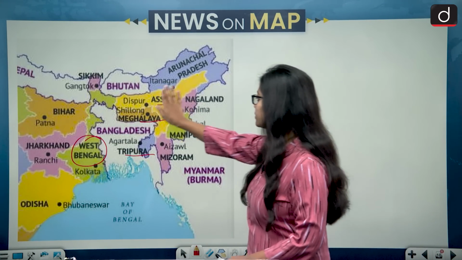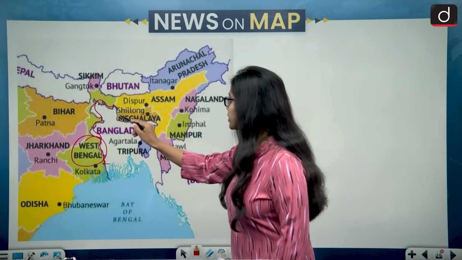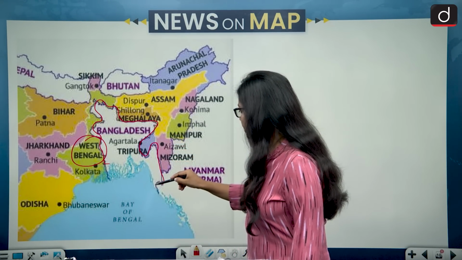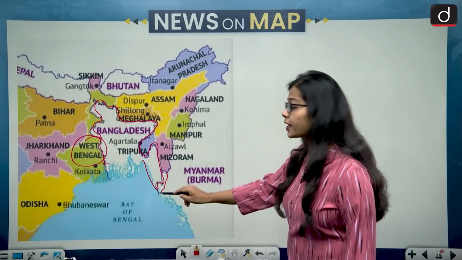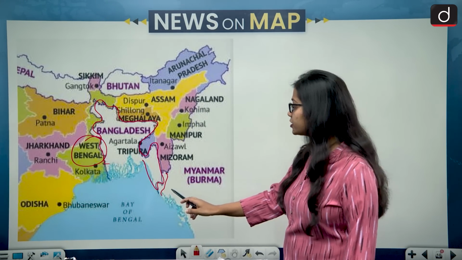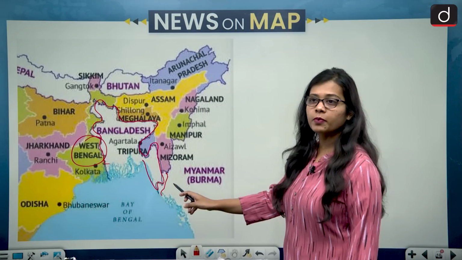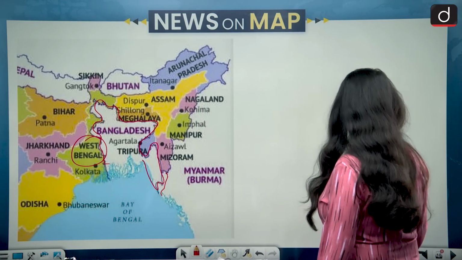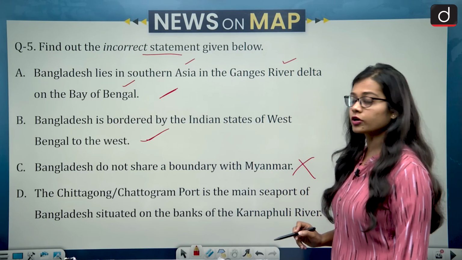So if we look at this map, this is Bangladesh, and if we look closely, Bangladesh does share its border with Myanmar. The border shared by Bangladesh and Myanmar is on the south and east side of Bangladesh. So this statement becomes wrong. So statement C is wrong.